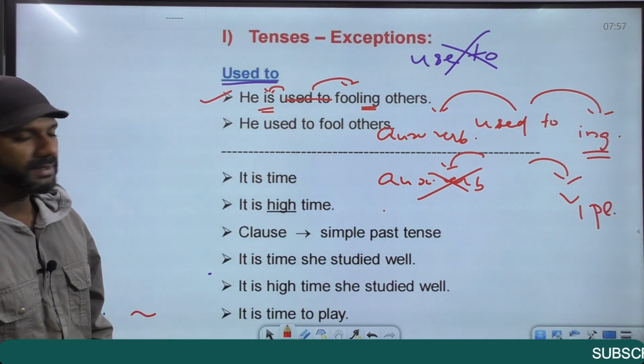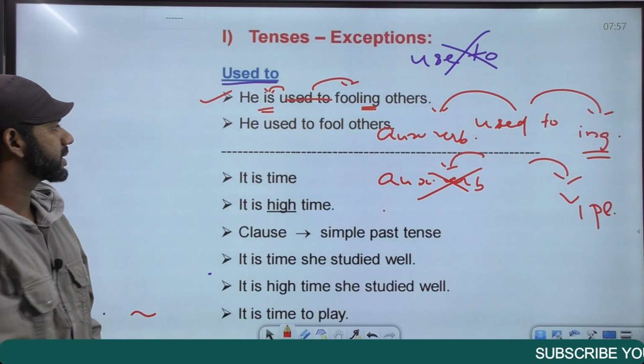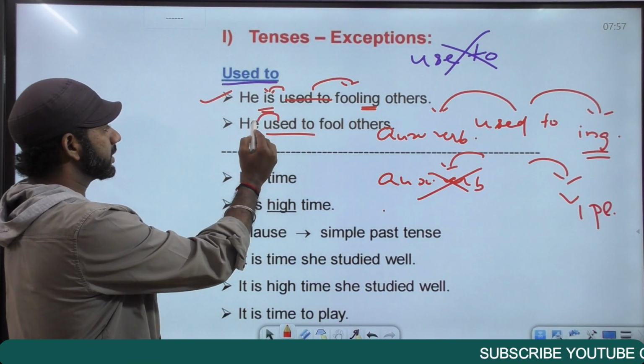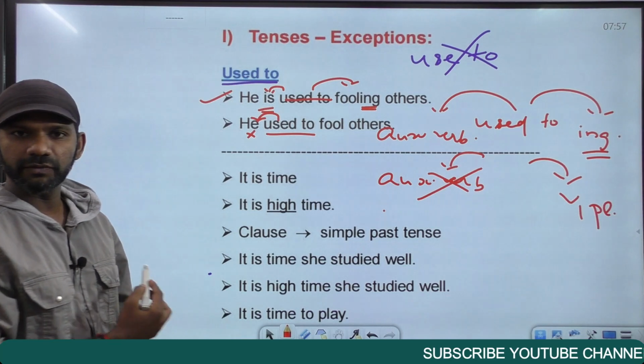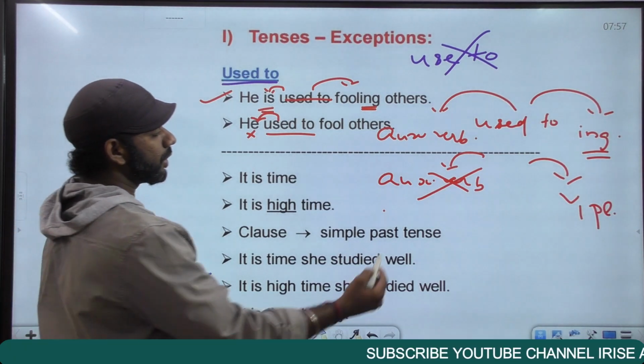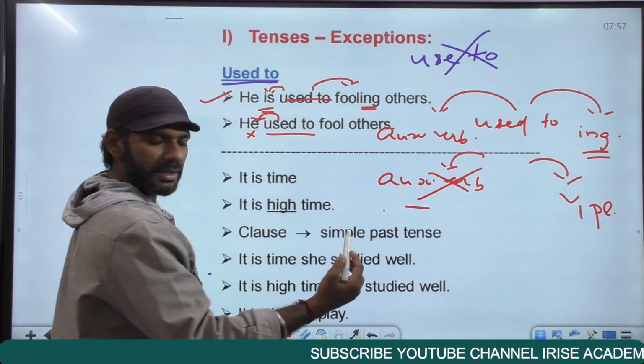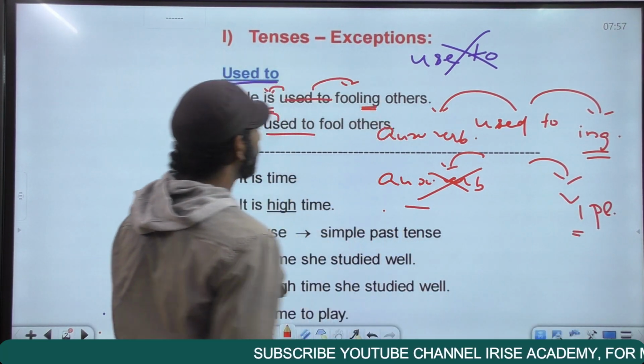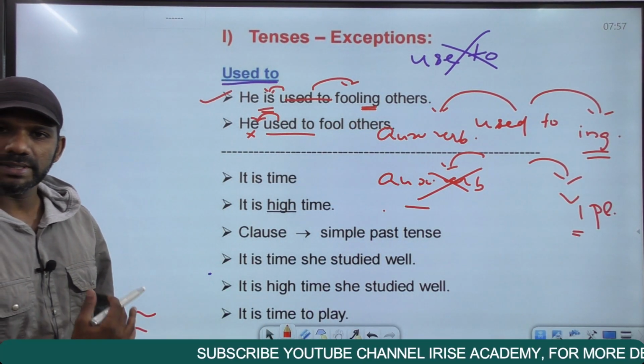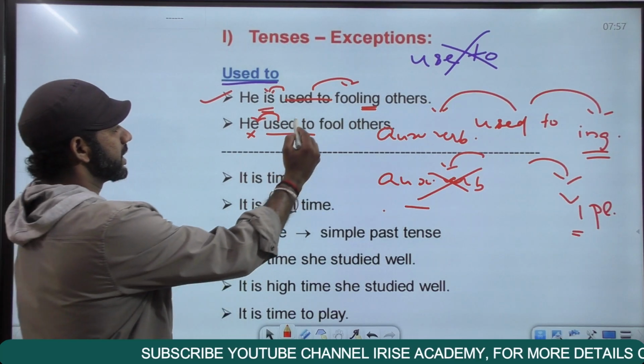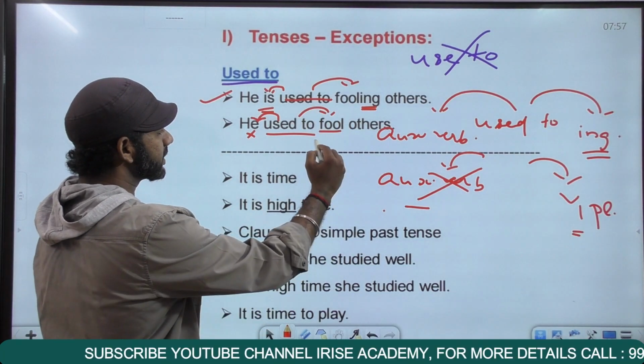Come to the next one. He used to fool others. Now in this sentence, there is no auxiliary verb in front of "used to". And when there is no auxiliary verb in front of "used to", it will be followed by V1 plural. He used to fool others. Fool is a verb and it is V1.